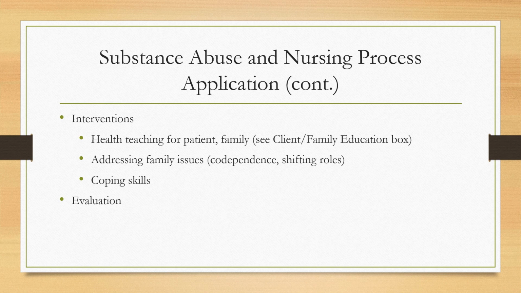Interventions include education for both the patient and the family, the substance, its effects, and recovery. The nurse may also need to dispel some myths about substance abuse, such as that it's a matter of willpower, they aren't alcoholic if they only drink on weekends, they can use socially, or that they can handle the occasional use. Patients and family need to be taught about relapse and what actions to take. The nurse may need to address family issues, such as codependence, and teach coping skills. The effectiveness of substance abuse treatment is based on the patient's abstinence from using substances.